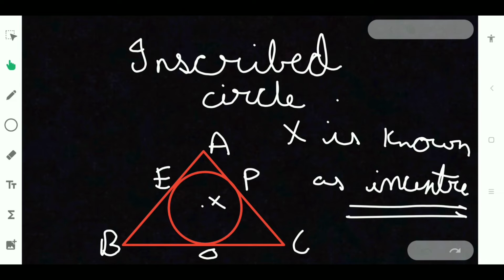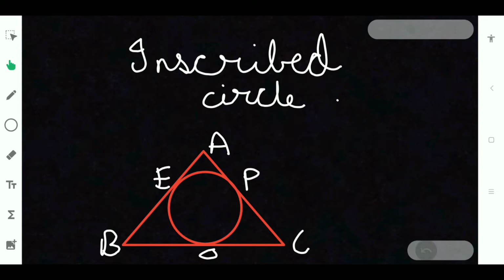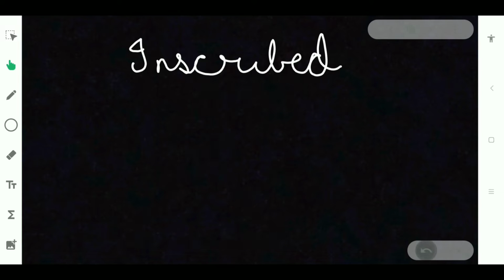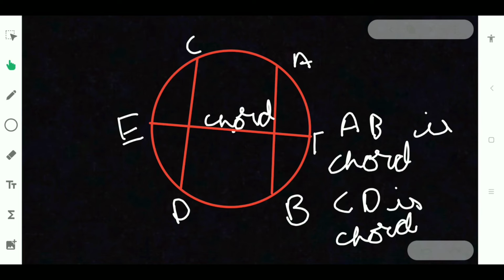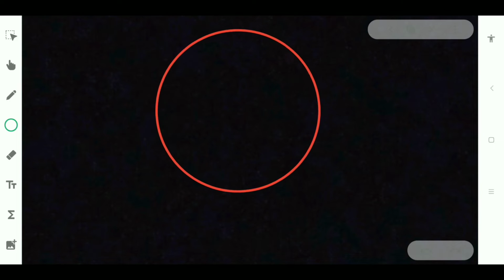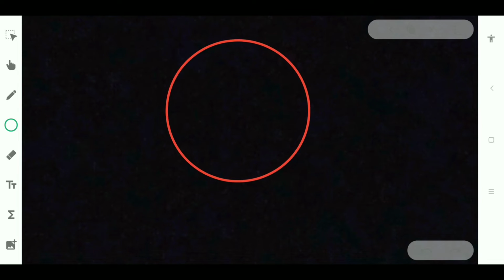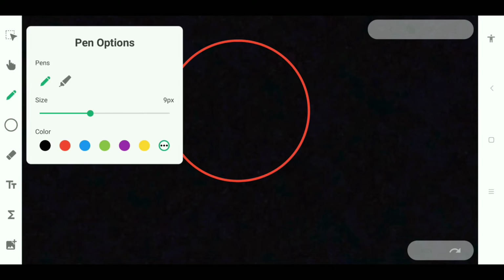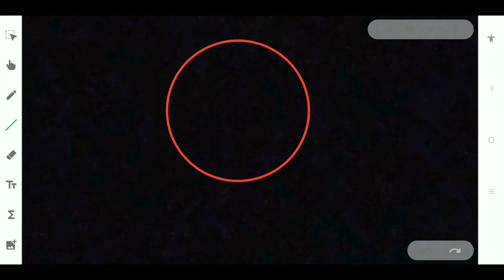Now let us come to another term, that is called arc. Arc. So let us see what is arc. When a circle is drawn, okay, a circle is drawn and a line is drawn like this. Let us take it as AB. It is a chord, right?